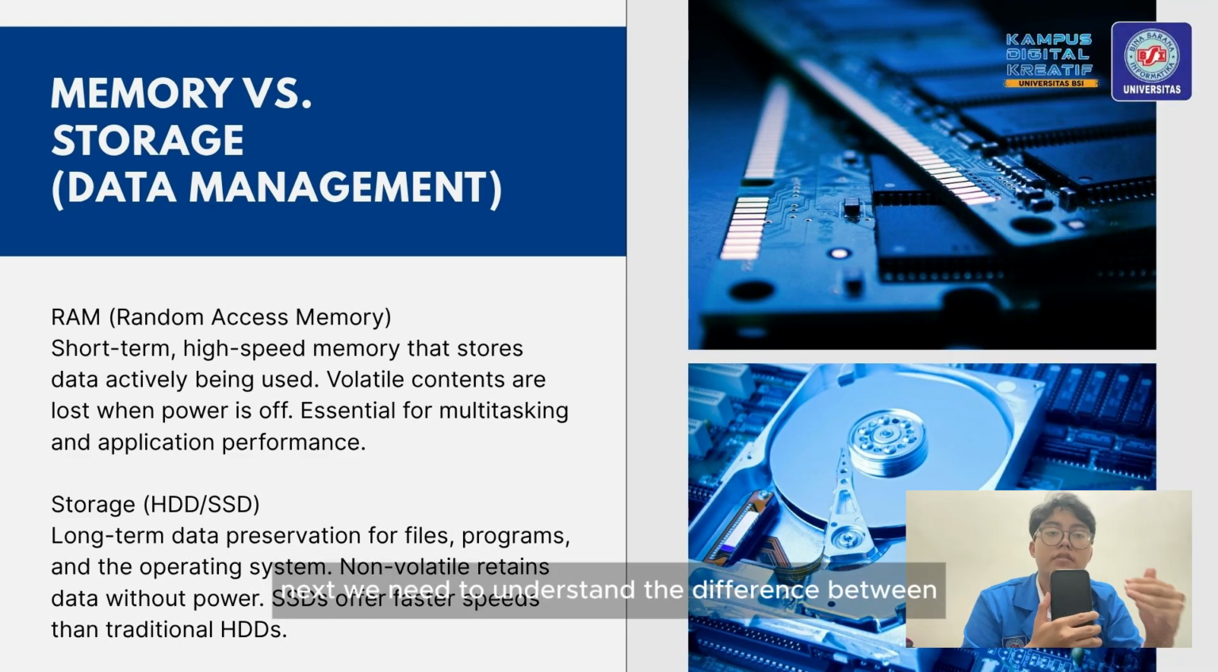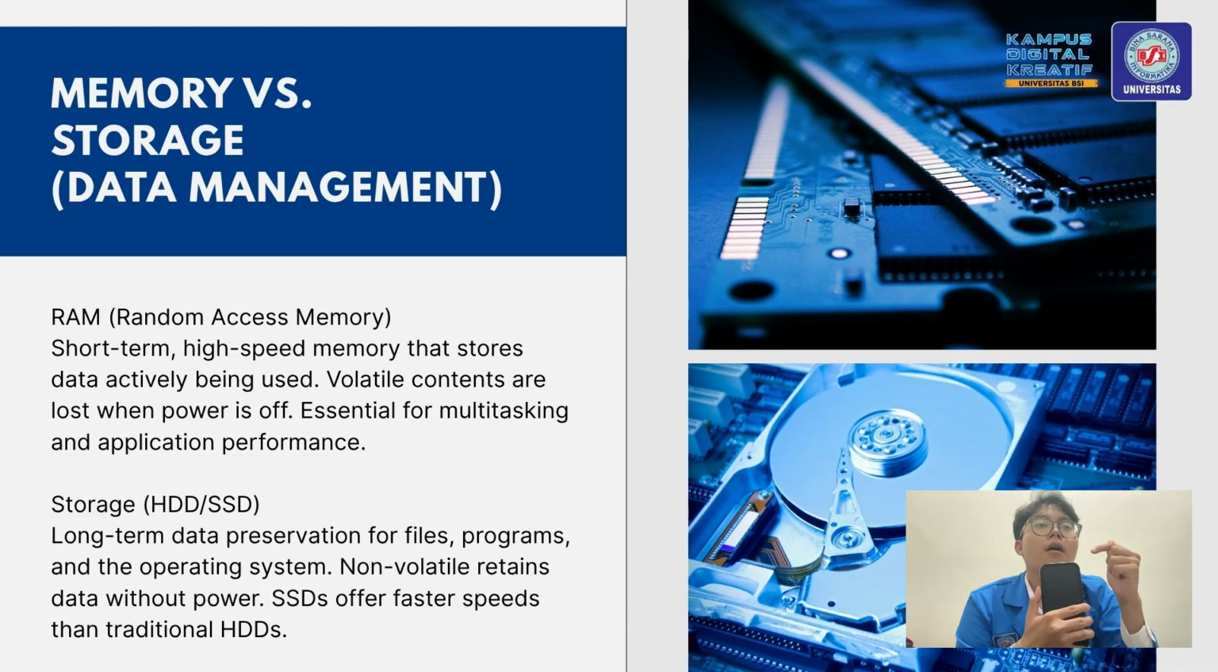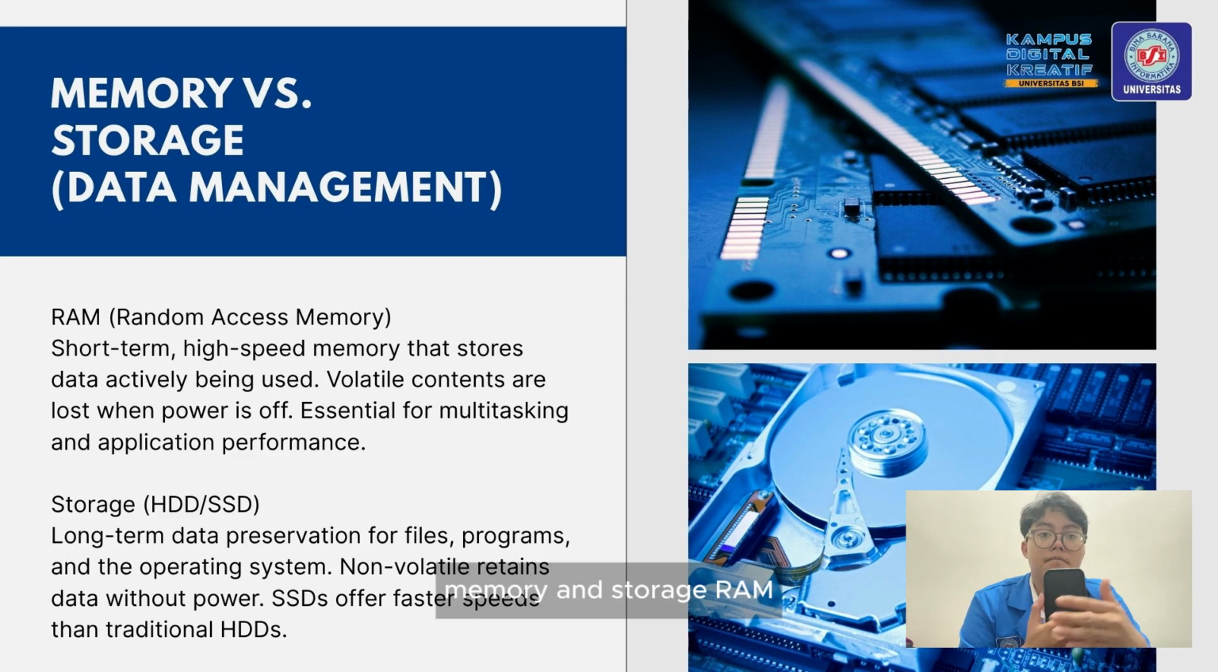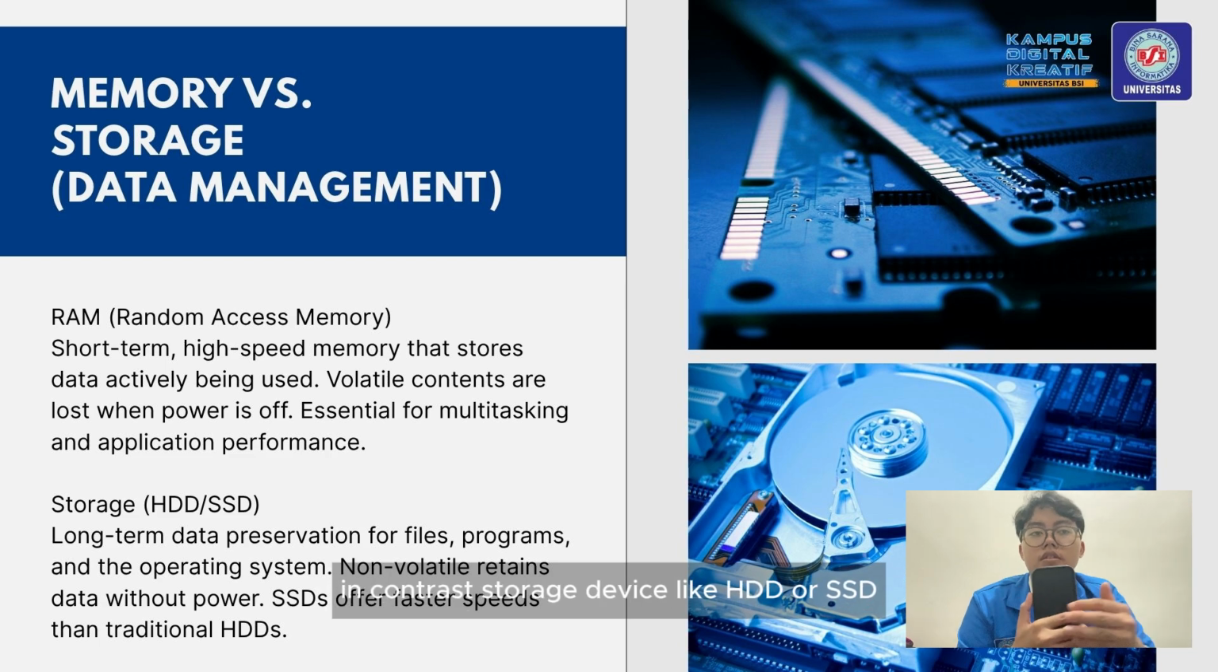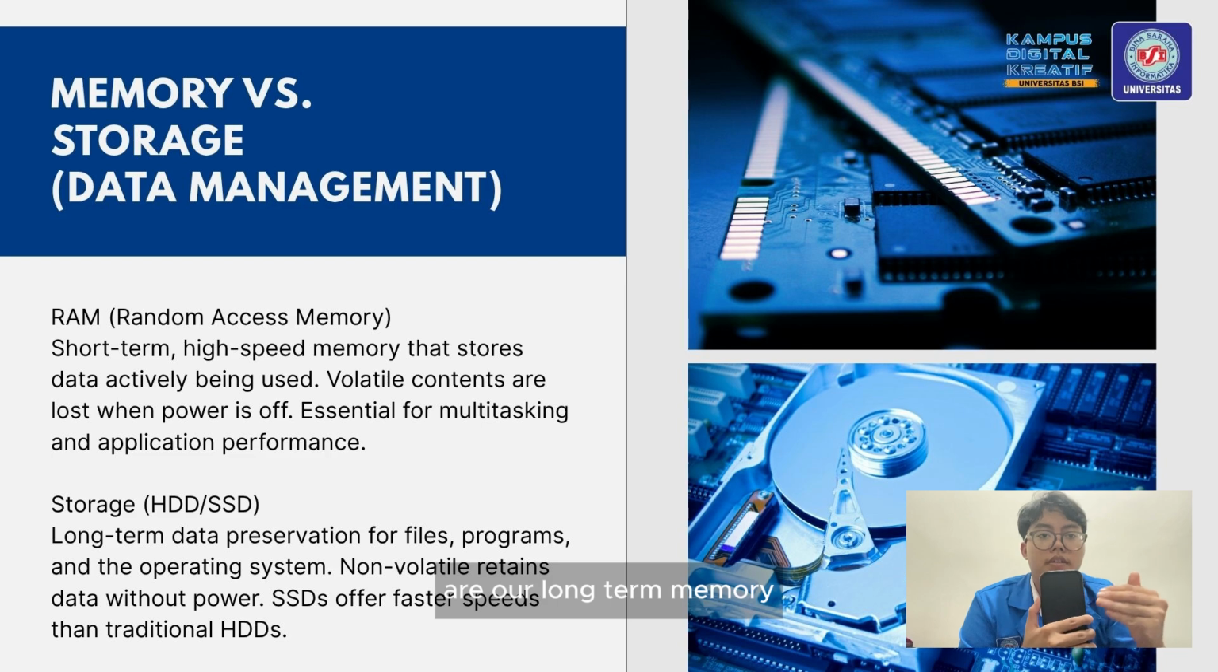Next, we need to understand the difference between memory and storage. RAM is our short-term memory. It is incredibly fast and helps the CPU do its job. But it loses all data when the computer turns off. In contrast, storage devices like HDD or SSD are long-term memory. They are used to keep your files, photos, and system safe permanently, even when there is no power.